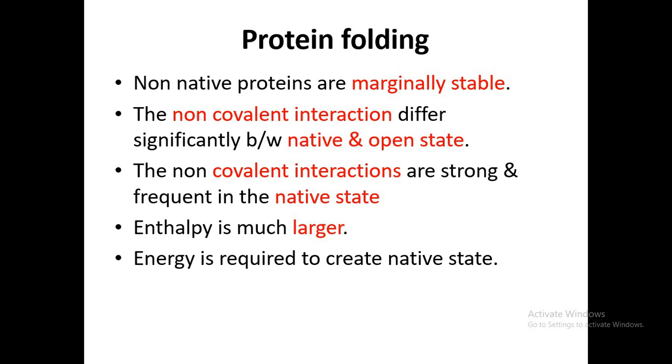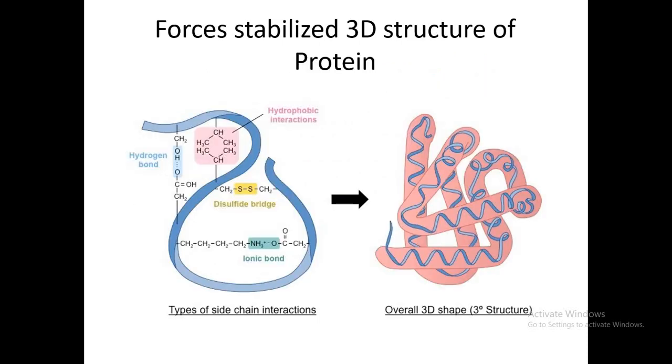What are those factors by which the protein is able to fold itself into a three-dimensional structure and take the quaternary structure? There are forces that enable the protein polypeptide chain to exhibit the three-dimensional structure or native form, and these forces enable the protein to fold itself.